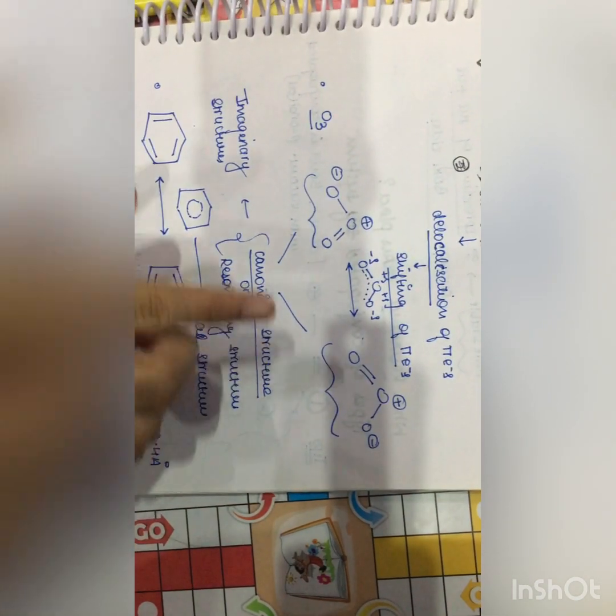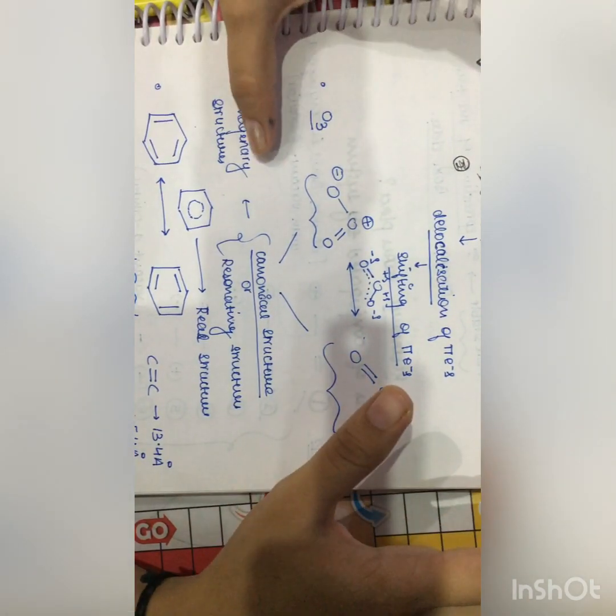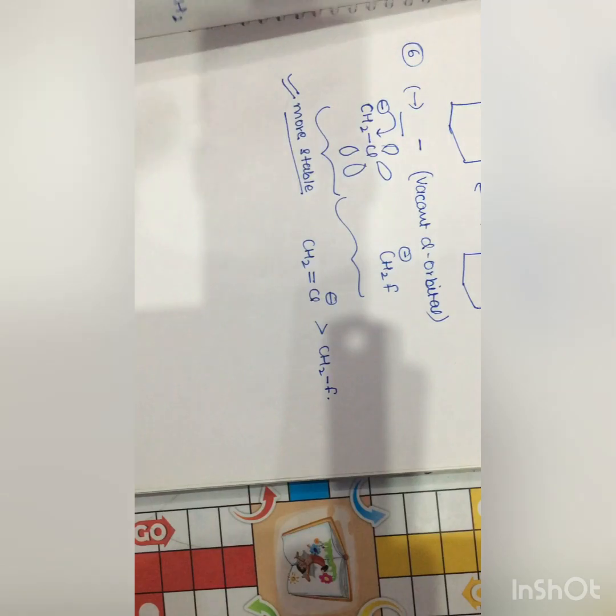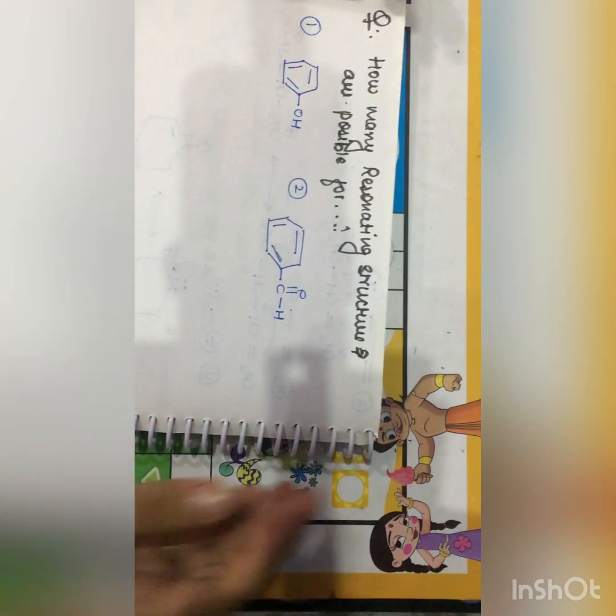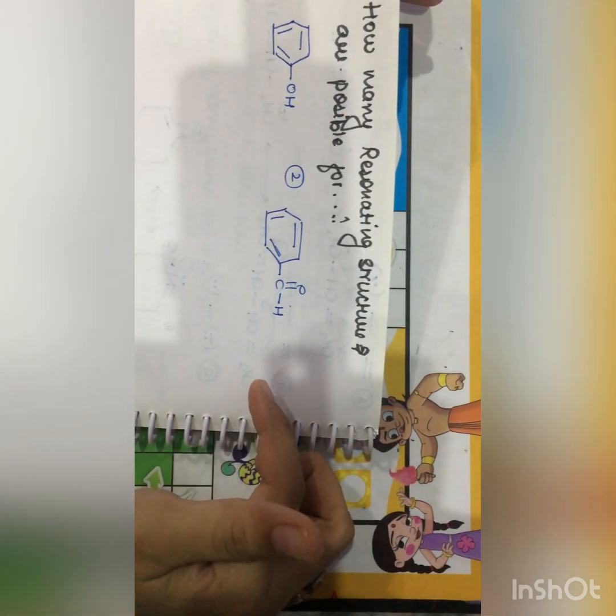These form two canonical structures or resonating structures. Canonical structures are imaginary and not real, but the hybrid formed between these is a real structure and is known as the resonance hybrid. When this bond shifts here, this will carry a positive charge, yet this is an imaginary structure. So this is all about resonance, and I will tell you the answers to this question in my next video.